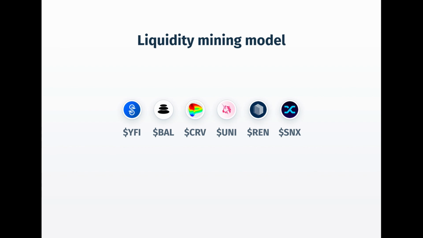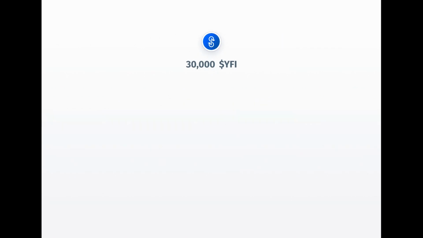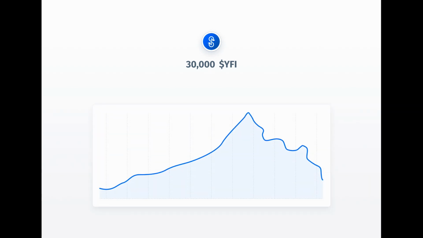Take for example the program for Yearn Finance's YFI, for which only 30,000 tokens were minted. This caused a sense of scarcity, which saw the initial offering go from $30 to above $40,000 per YFI in less than 2 months. Such a radical distribution is more akin to the FOMO of an ICO than a liquidity mining program. Naturally, many retail investors bought the YFI token instead of farming it. After the initial incentives were fully distributed, the price has been highly volatile, and many retail investors have gotten wrecked. This is despite Yearn being a highly innovative project.